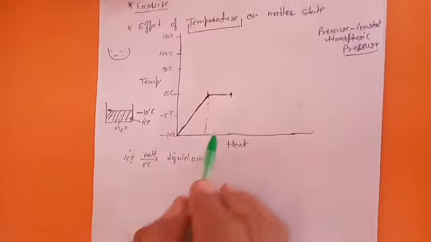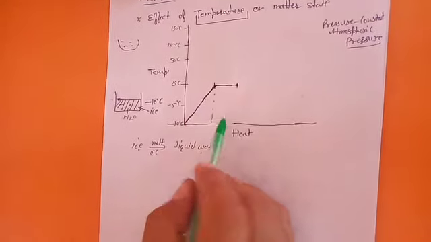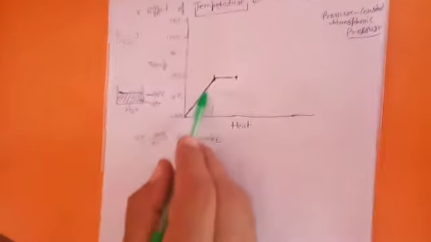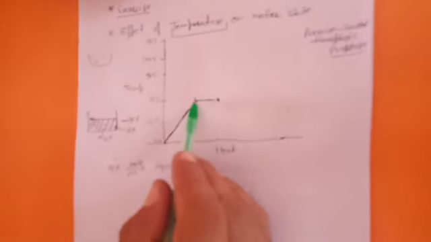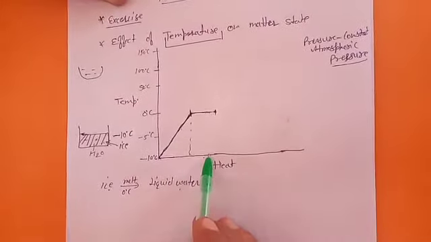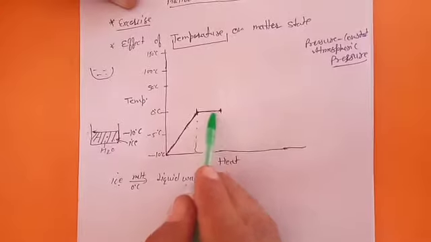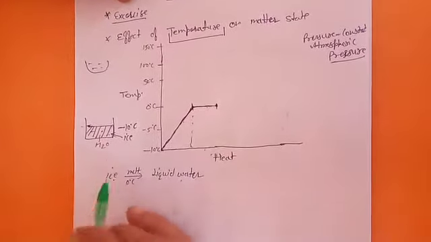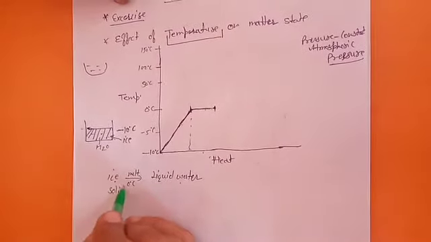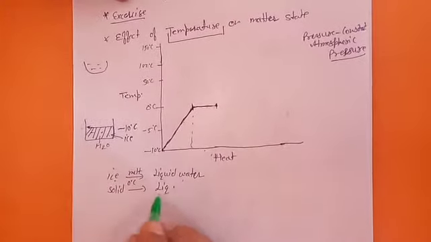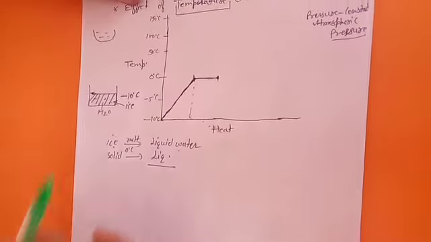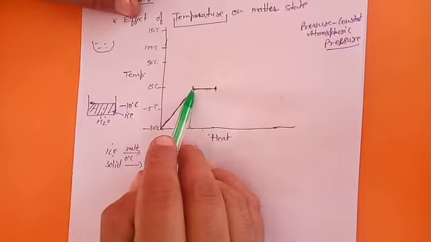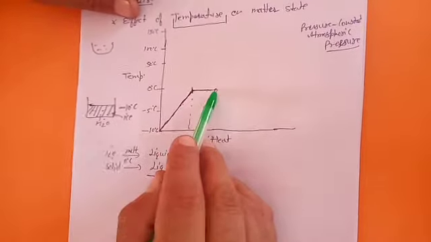Before that we are giving heat and temperature is rising. But at 0 degrees Celsius what happened? We are giving heat, but temperature is not rising. Why? Because that heat gets consumed in changing the state from solid to liquid. Okay, ice is solid and at 0 degrees Celsius it gets converted into liquid.